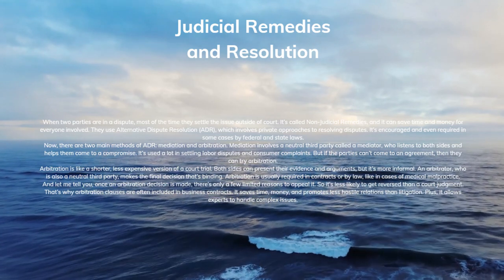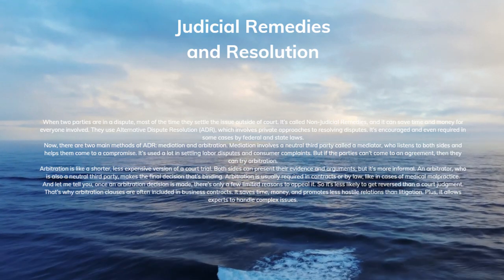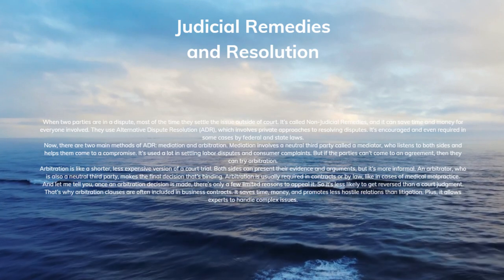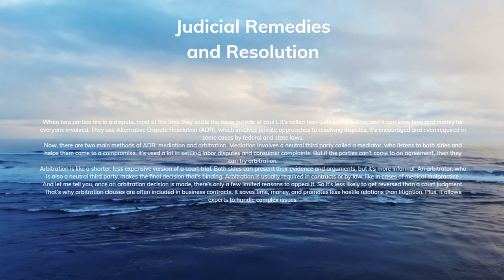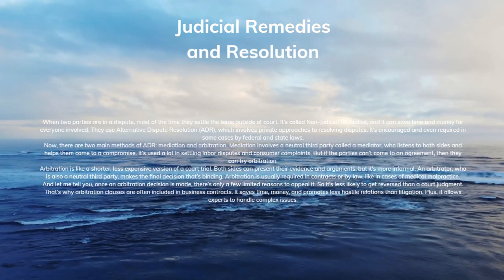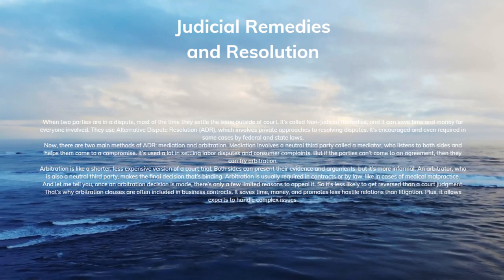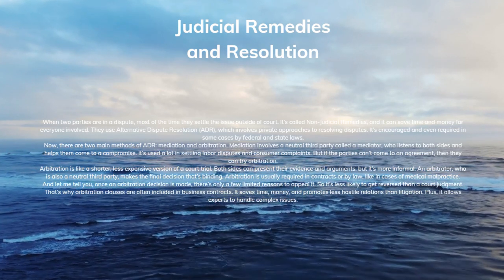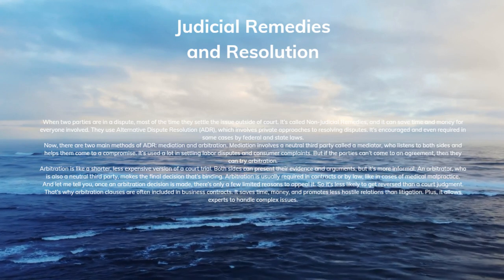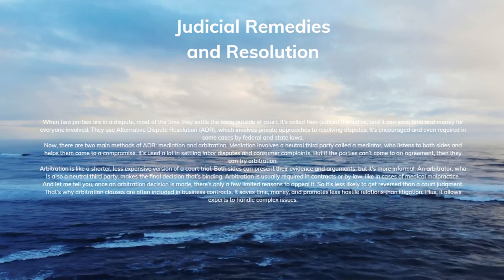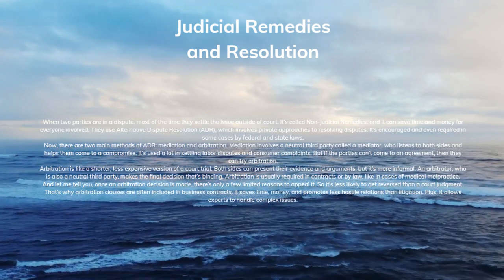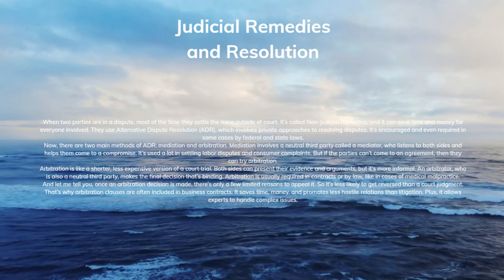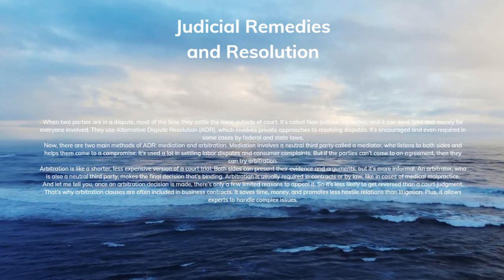Mediation involves a neutral third party called a mediator, who listens to both sides and helps them come to a compromise. It's used a lot in settling labor disputes and consumer complaints. But if the parties can't come to an agreement, then they can try arbitration. Arbitration is like a shorter, less expensive version of a court trial. Both sides can present their evidence and arguments, but it's more informal.